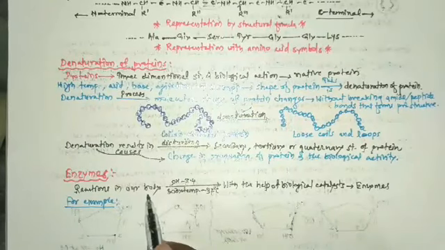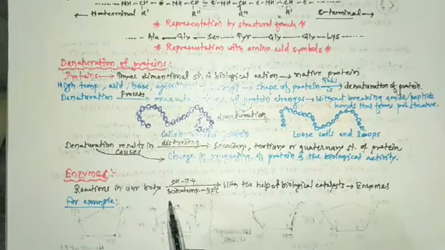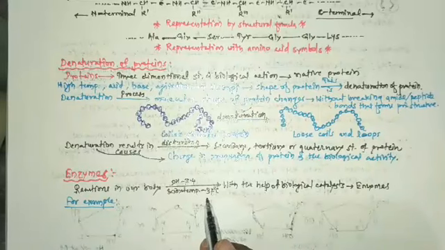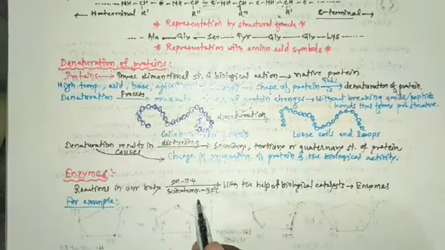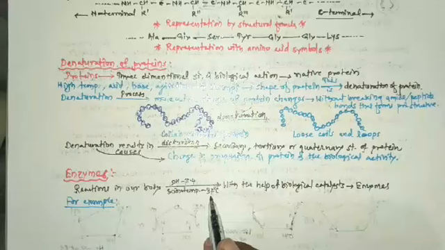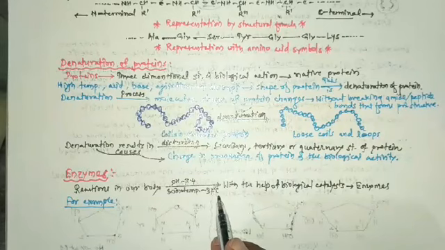So in living organisms, various chemical reactions are taking place continuously in their body. For example, digestion of food, then absorption of proper molecules. So such processes are continuously taking place in the living organisms.